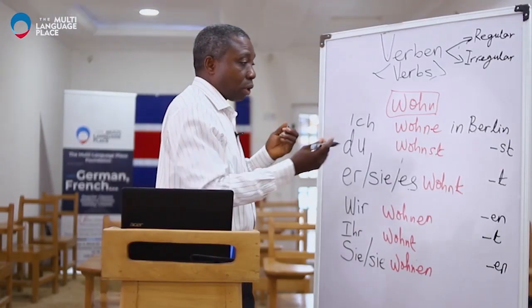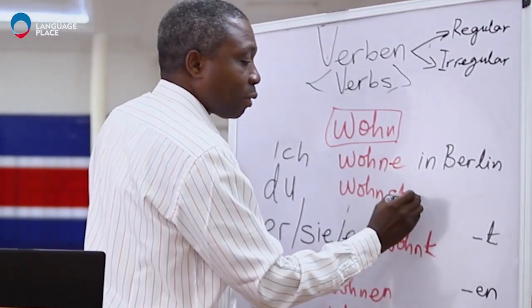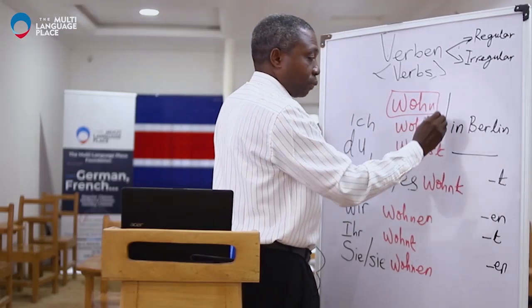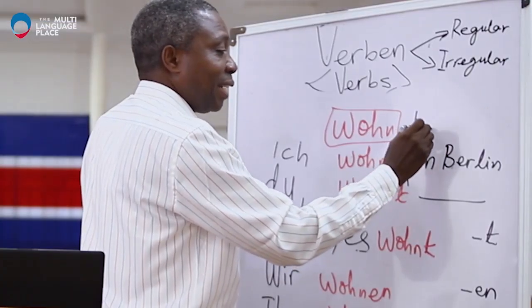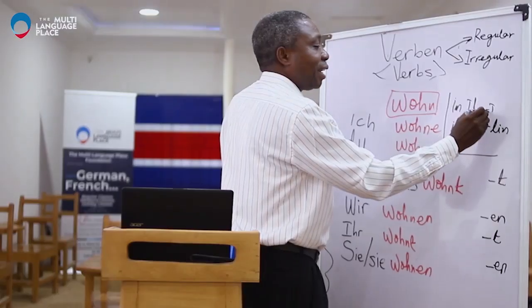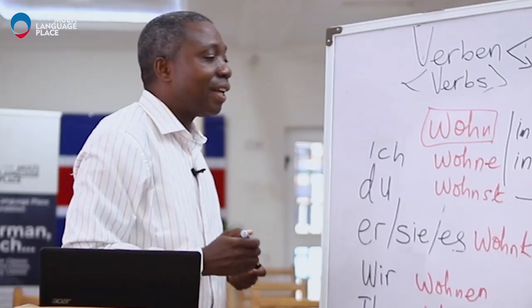And then you can also say ich wohne in, and you mention the name of the town where you live. Ich wohne in Ile-Ife.